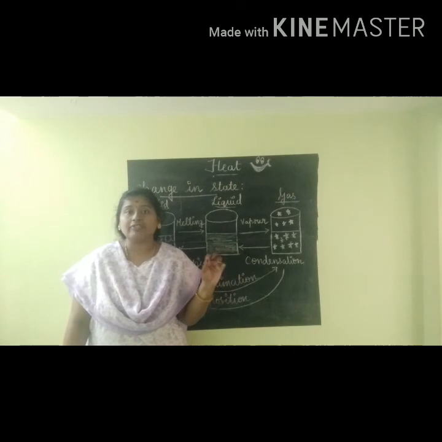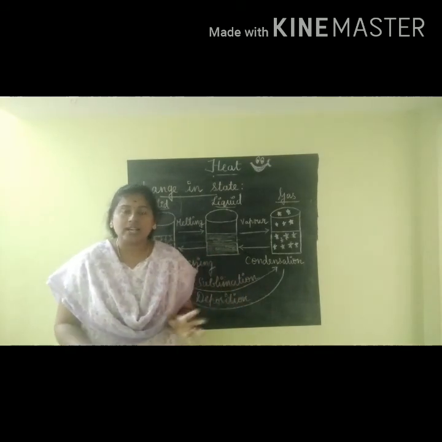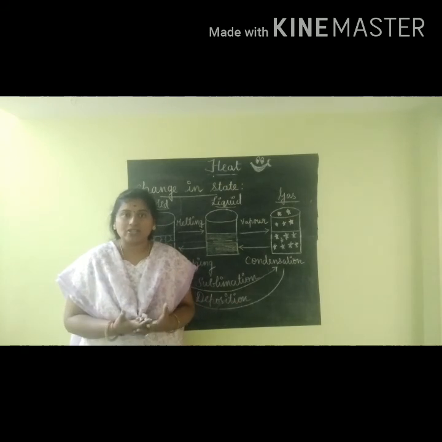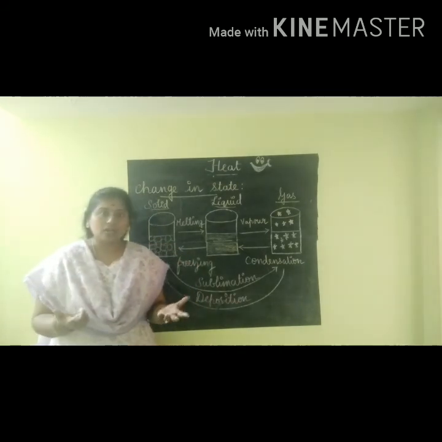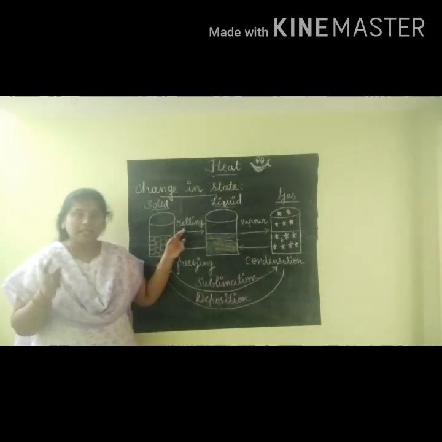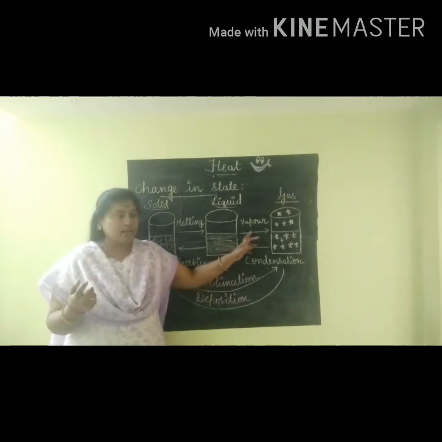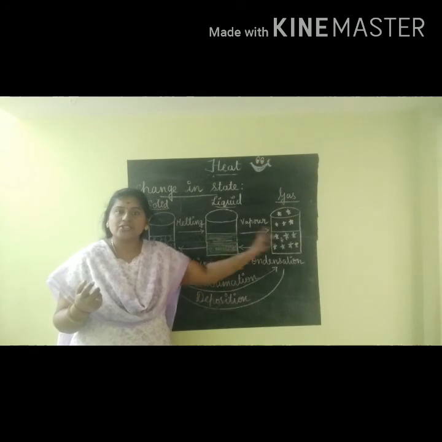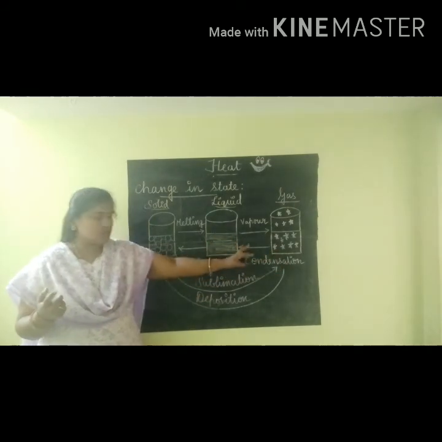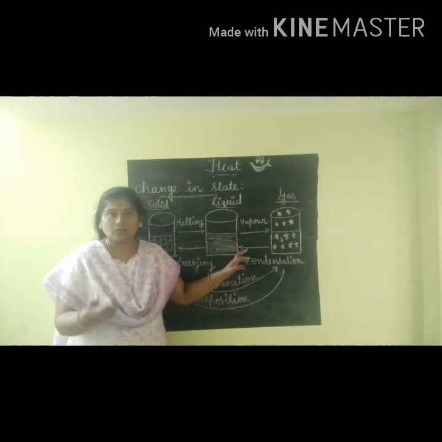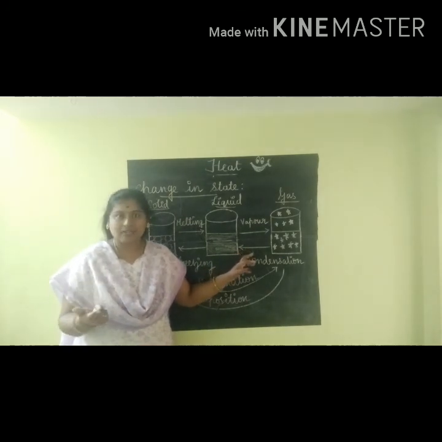So these are the 5 different types of changes in state because of the application of heat energy. Let me recall once again. First one is melting: in that process, solid changes into liquid, and in vaporization, liquid changes into gas. These are the direct conversions of the changes of state of the substance.